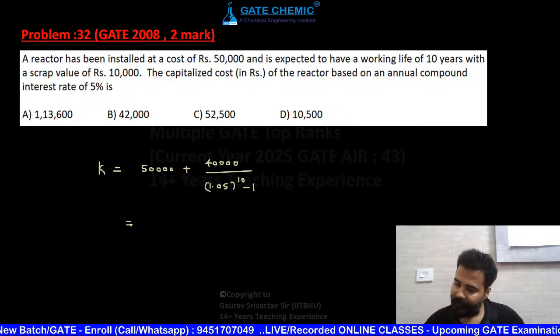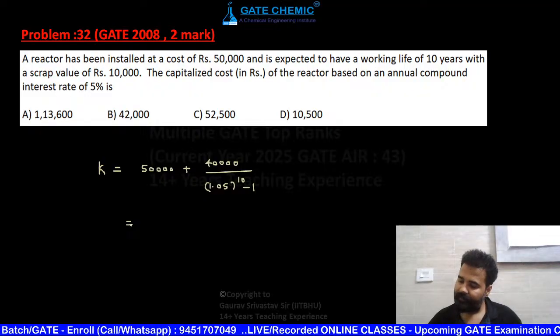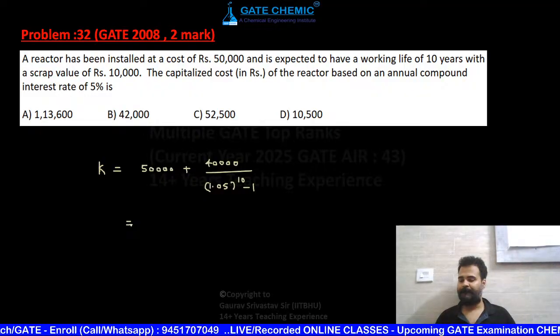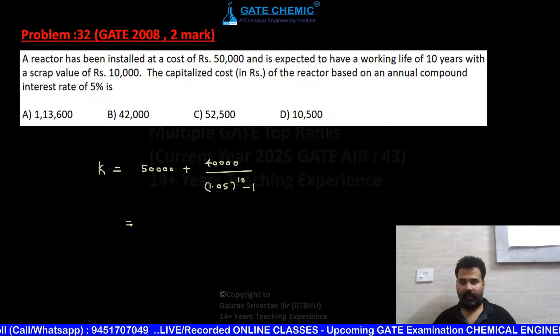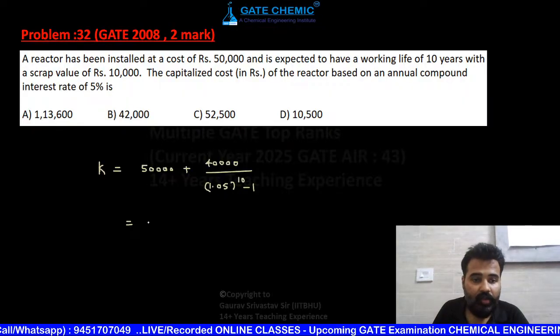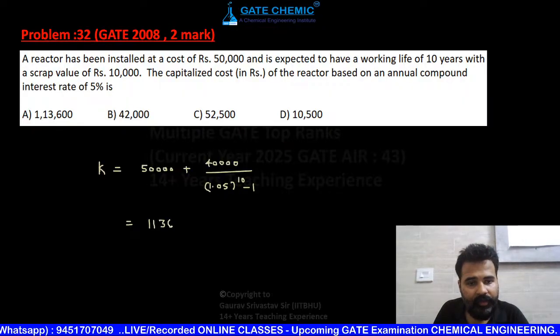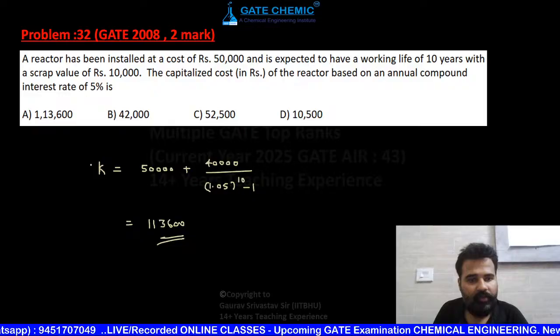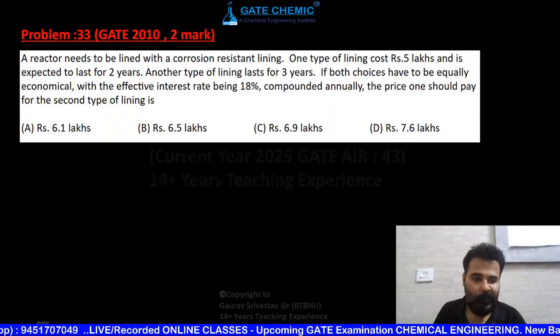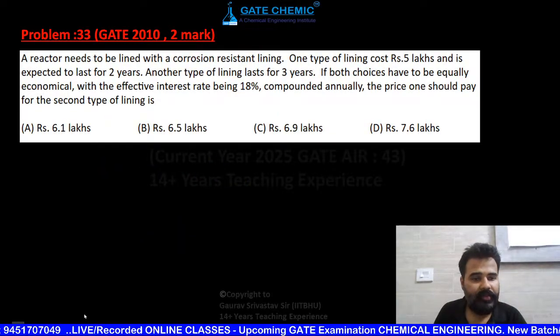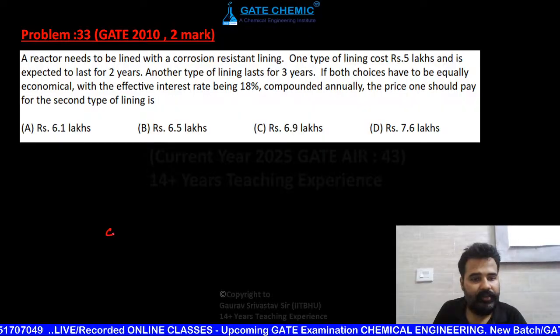Tell me what I have. A, very good. So 113600. Very good, fantastic.